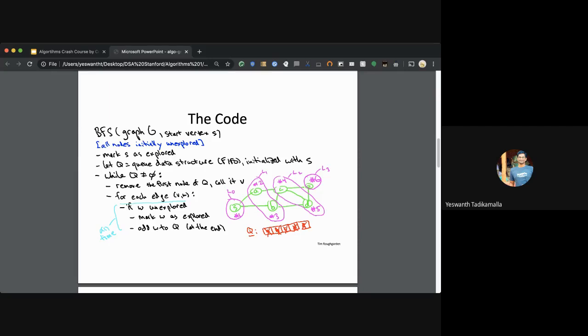Before S is gone, we printed the value of S. Now we go to the next element of the queue. Let's say the value is A. From A, we pop the element of the queue. We take out A. From A, we see whatever is reachable other than what is already visited. So C is reachable, so we put C here. Next element is B. It's not C but B, because this has already been visited by S. So B is popped out from the queue, and whatever nodes are reachable from B are reached and added to the queue. So this is in essence what a BFS is.